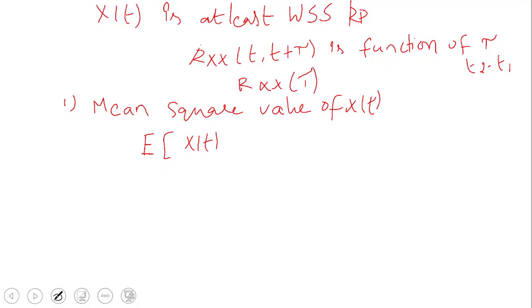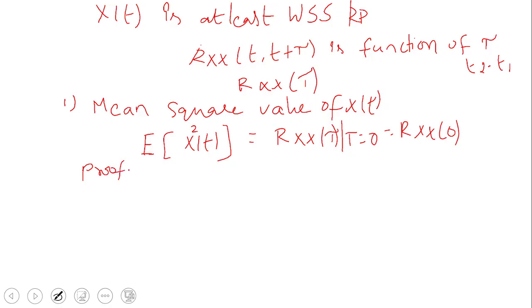Mean square means E of x square of t, which is equal to the autocorrelation function at tau equal to 0, that is Rxx of tau at tau equal to 0, which is nothing but Rxx of 0. This is the first property. The mean square value of x of t can be calculated by substituting tau equal to 0 in the autocorrelation function. Now we will see the proof of this one.